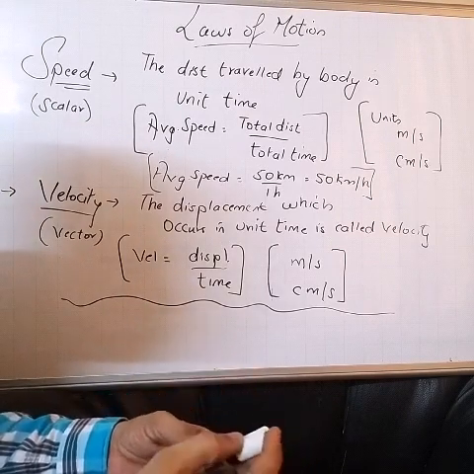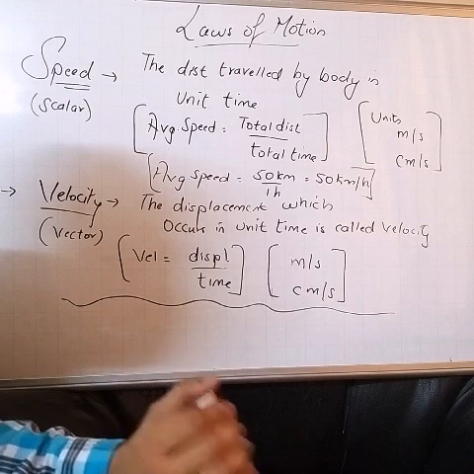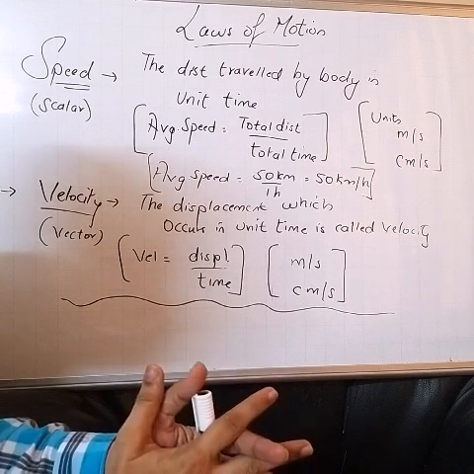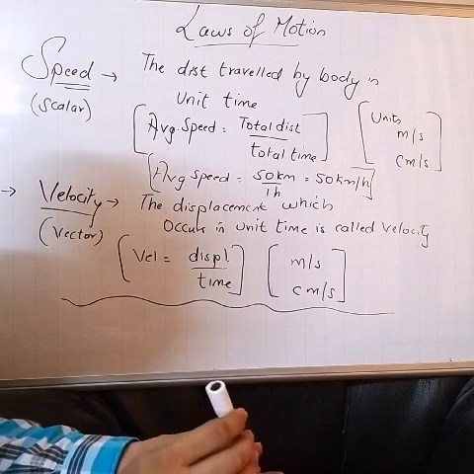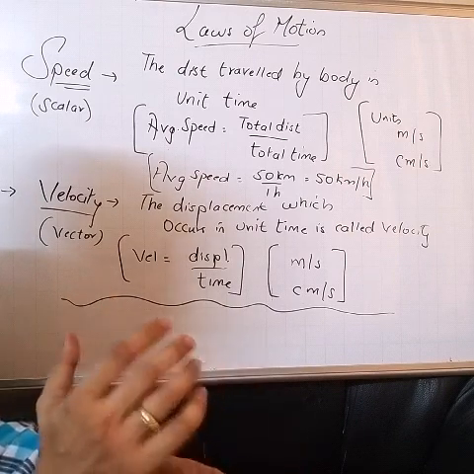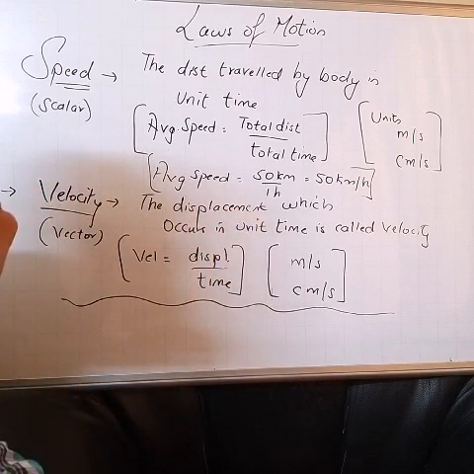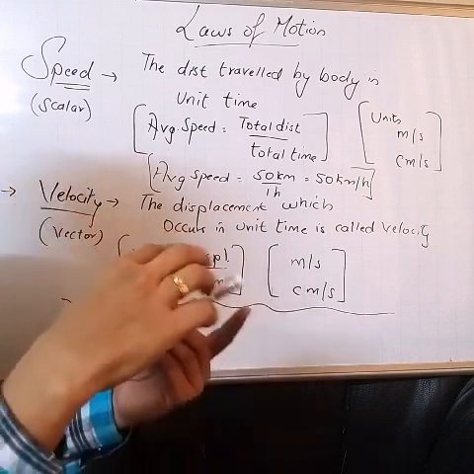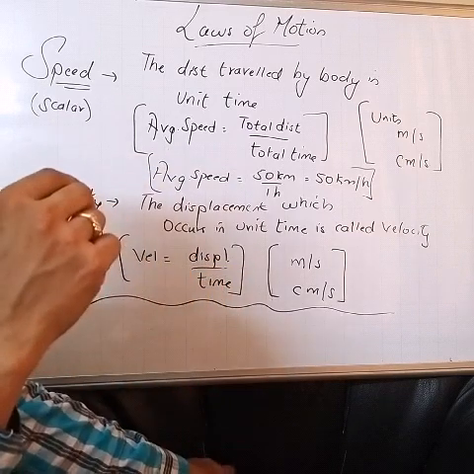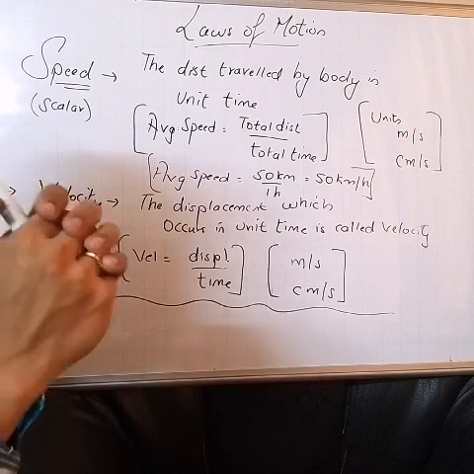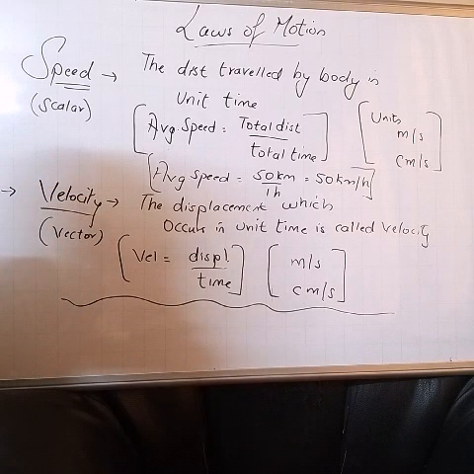Now you understand what is meant by uniform motion and non-uniform motion. Okay, if a body covers equal distance in equal intervals of time, the motion will be called uniform motion.